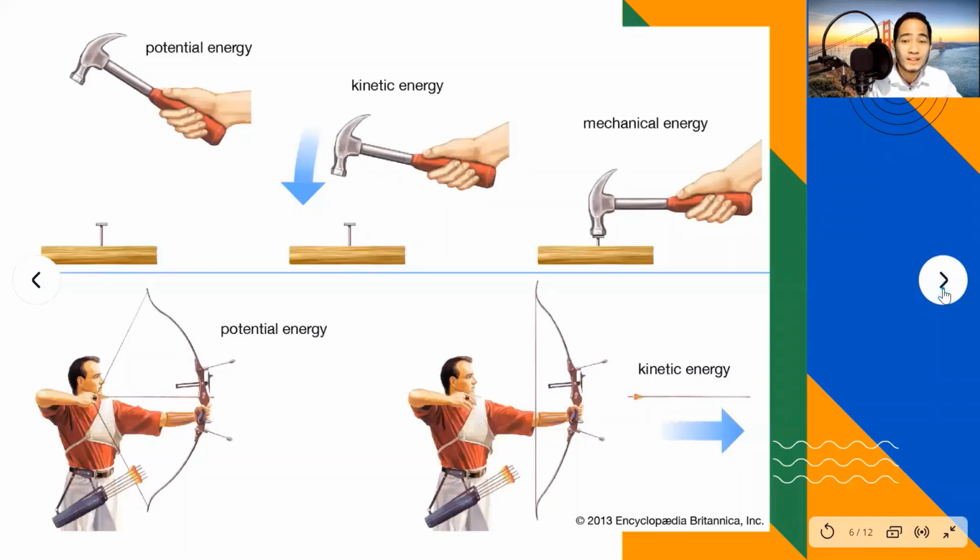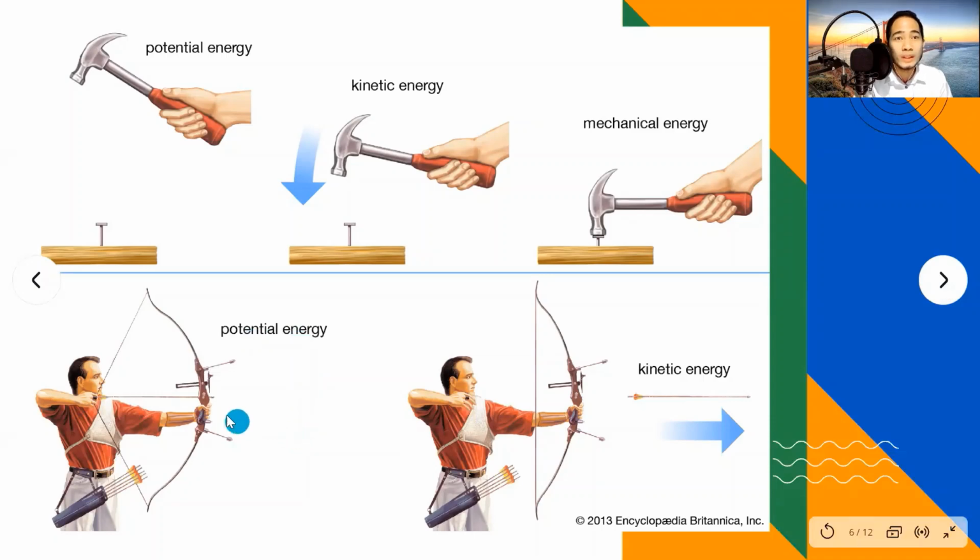Looking at this illustration, let's look first at the bow and arrow. Like what I've said, it's exhibiting potential energy. Meron tong potential energy, or the stored energy, which is elastic potential energy. There is elasticity, the ability to be stretched, of this object. Still, it is being stored. Nag-apply ka lang ng force nung hinila mo. Yes, it is kinetic, pero naging potential ito once it is already in position. So therefore, it is elastic potential energy.